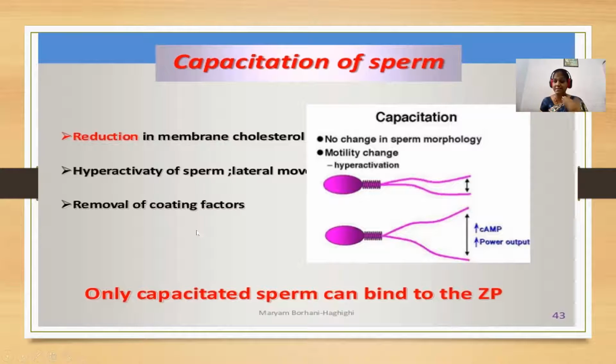As it enters the female genital tract, the first process is called capacitation of sperms. What is capacitation?